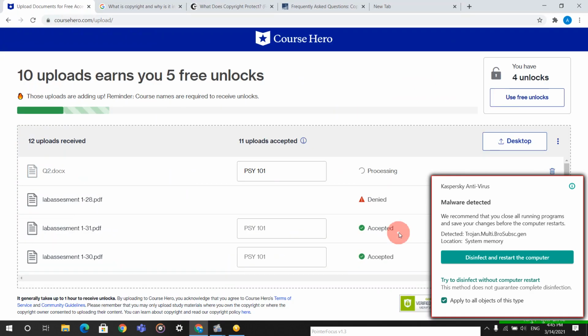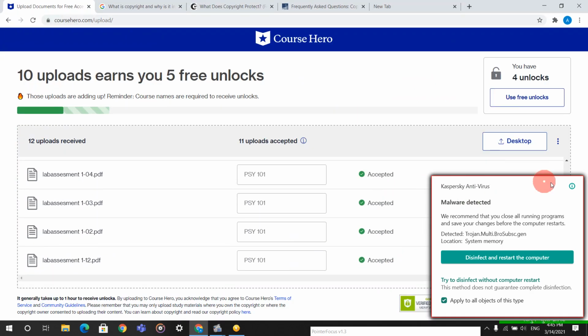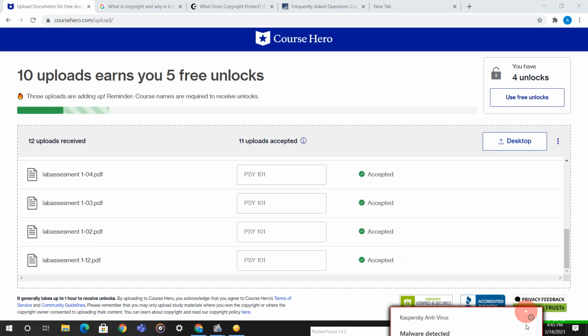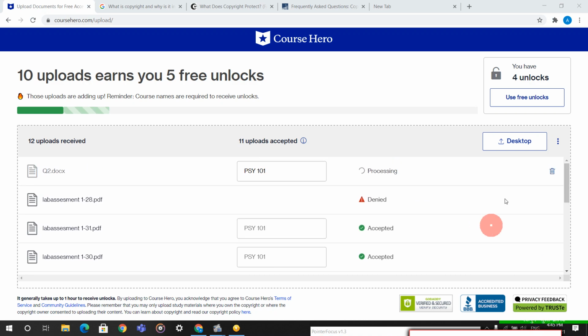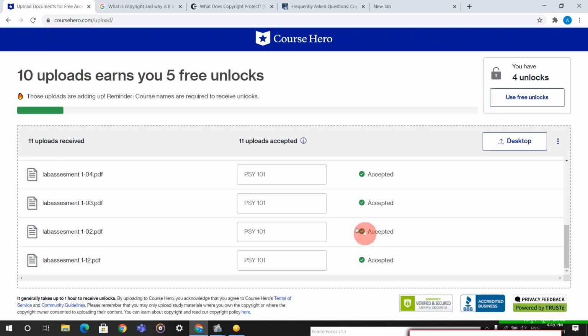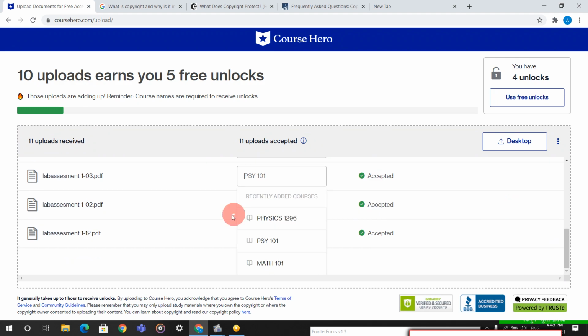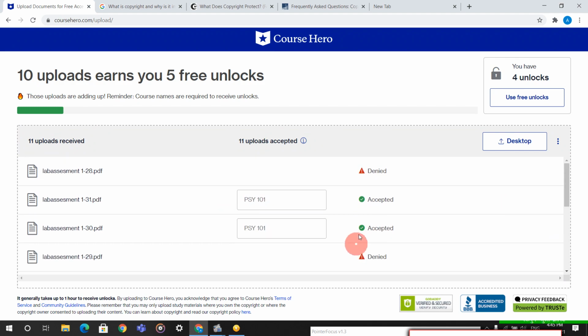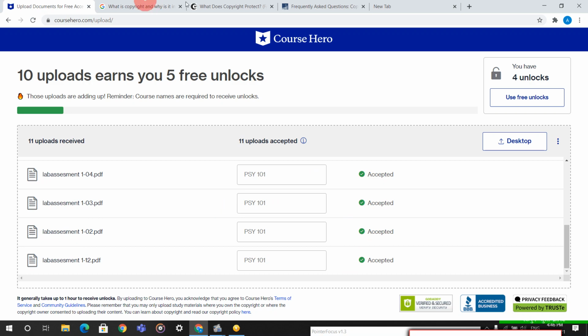And guys, some of them told me they can't delete this, then you have to personally mail. Before acceptance you can delete, otherwise you can't delete. You can see here, we can delete from here also, but after getting accepted you will not be eligible to delete. You have to mail Course Hero, and then you can get the deletion.